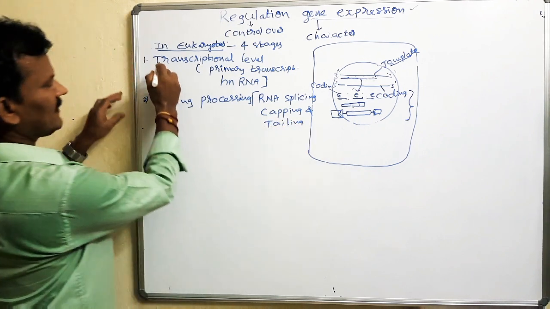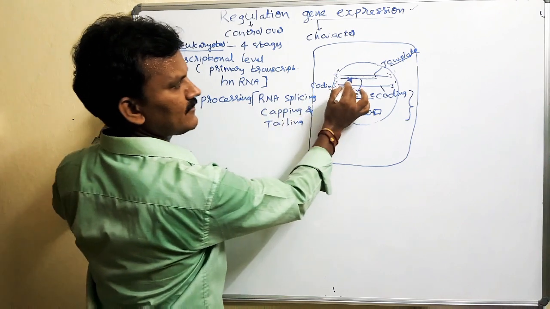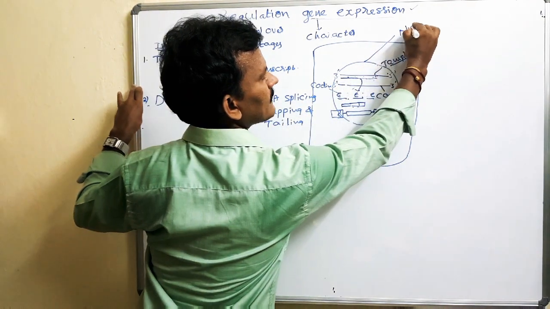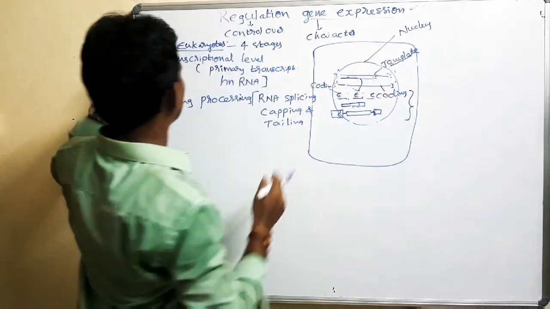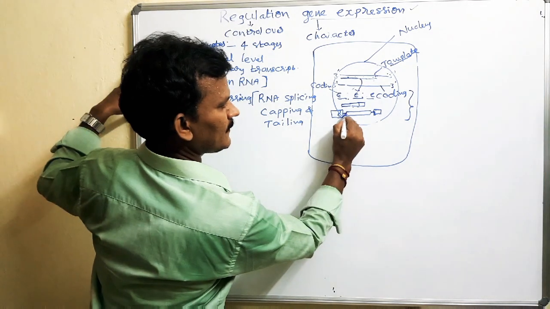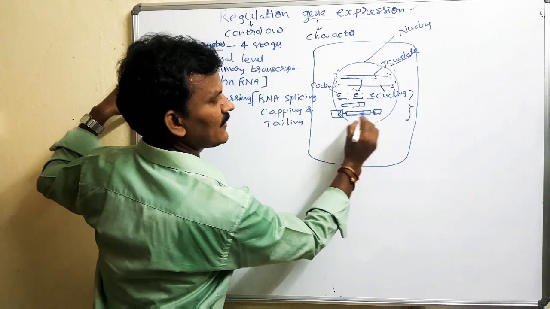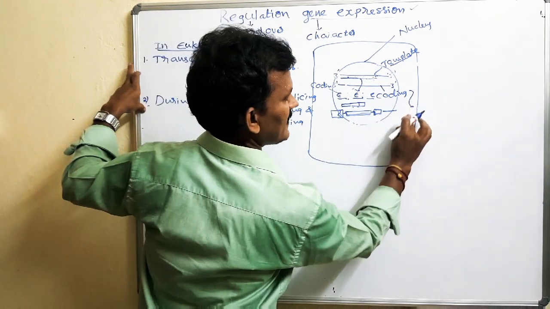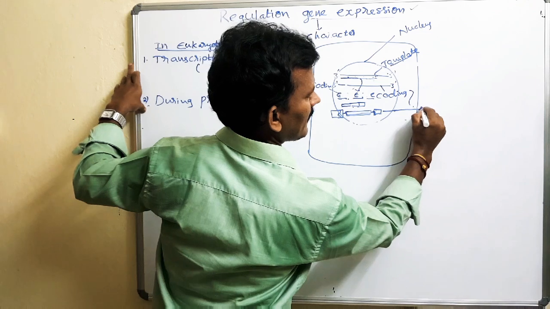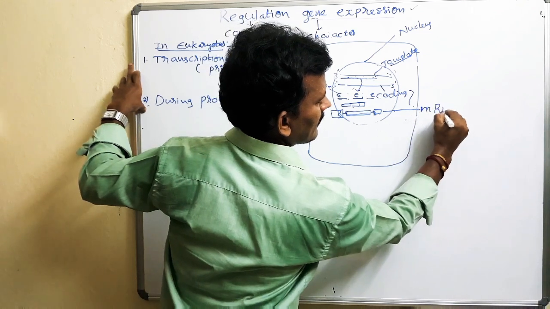All these steps, the first step and second step, take place in the nucleus only. Under these two processes, this structure is a matured structure, called mRNA.